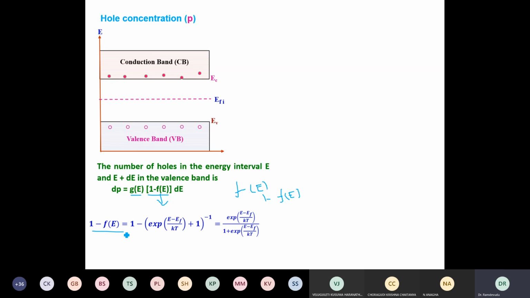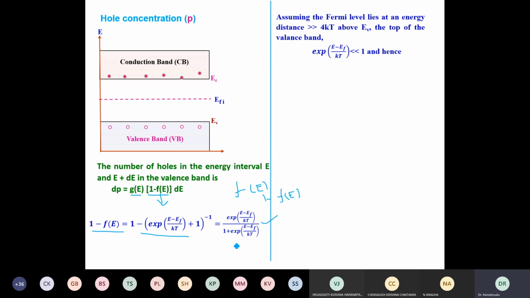Therefore, how to find 1 minus f of E? It is 1 minus the Fermi function, and I am taking the LCM. If I take the LCM, I'll get it like this, and if I substitute that and simplify, I can write f of E as something like this. Now the holes are there below EV only.